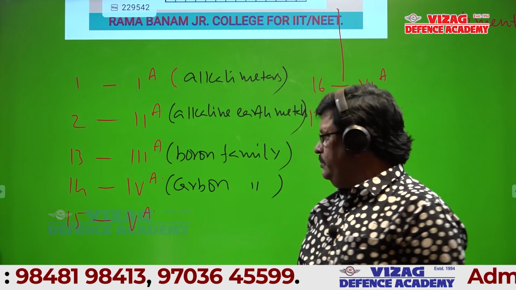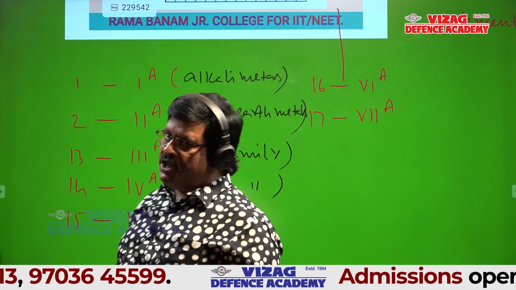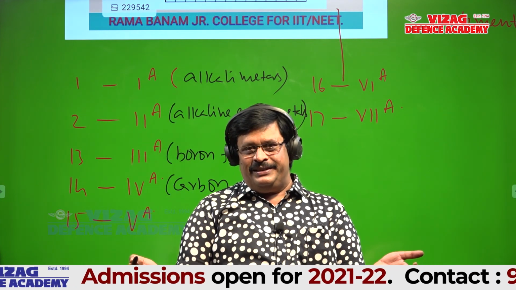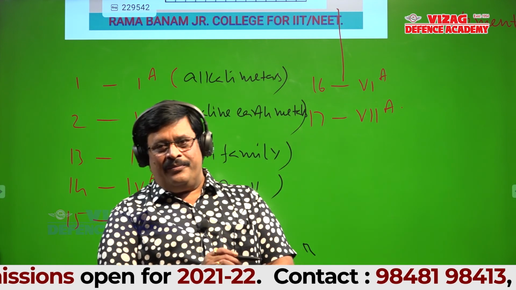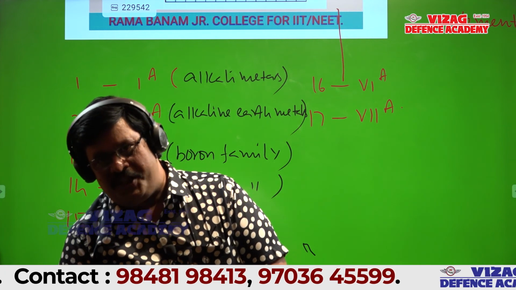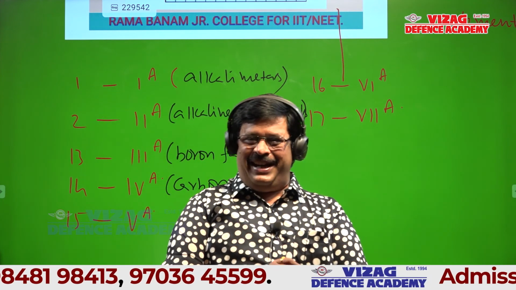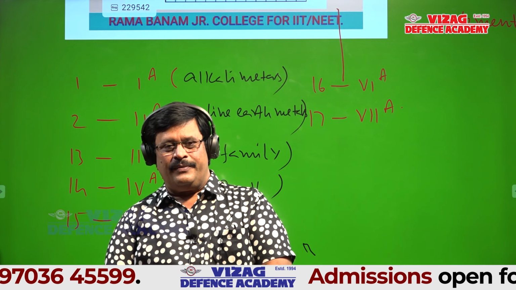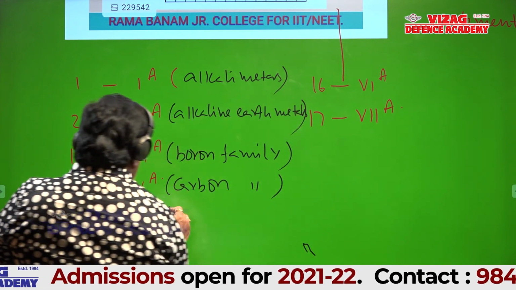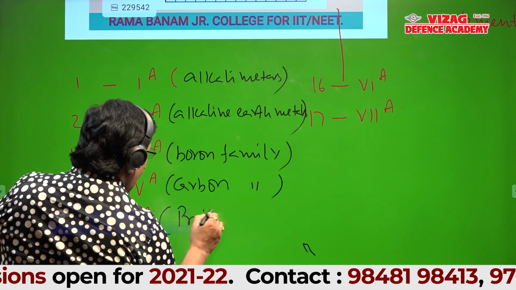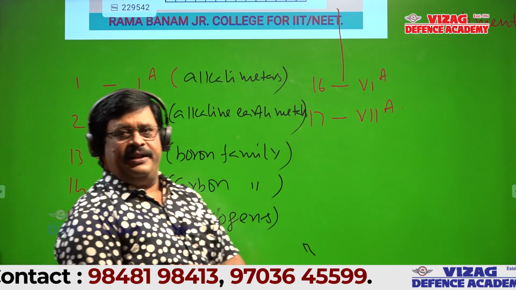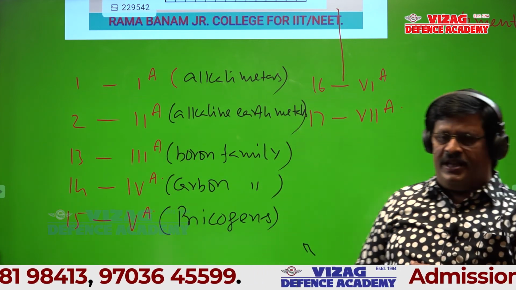Halogens. No, sir. You don't know halogens. That's why you told 5A is halogens, because 5A is not halogens. There are two problems there. You don't know the 5A name and you don't know which group is halogens. Is it okay? Okay. Nicogens. Nicogens.